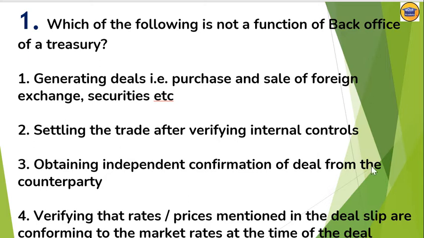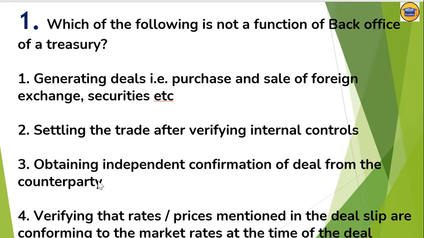Which of the following is not a function of back office of a treasury? So you must see what is the function of the back office treasury. So here are the options: Option 1, generating deal, that is purchase and sale of foreign exchange and securities, etc. Option number 2, settling the trade after verifying internal control.